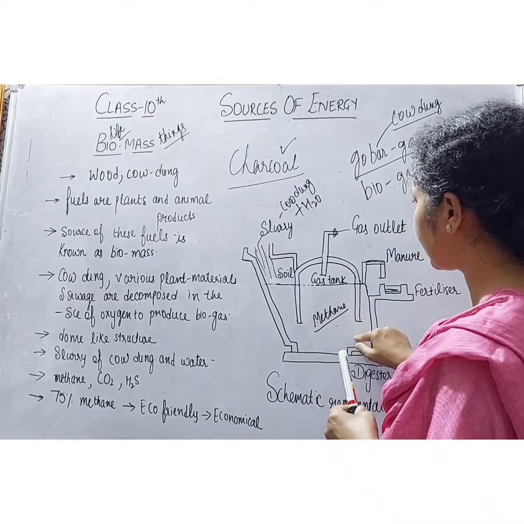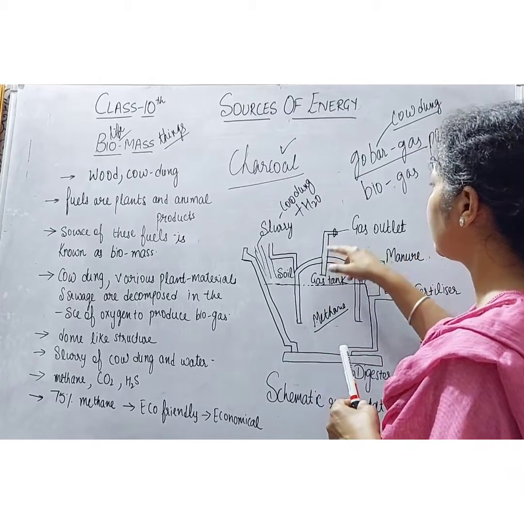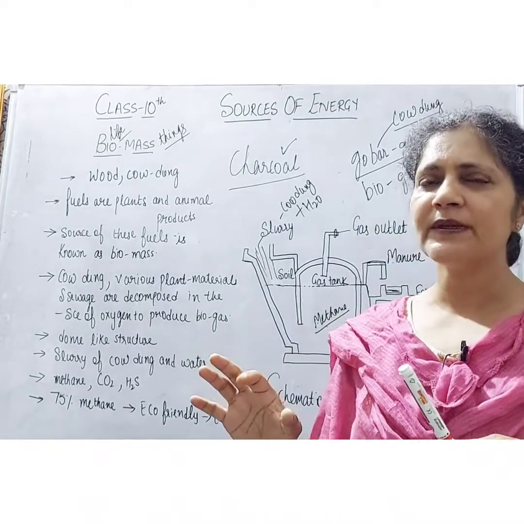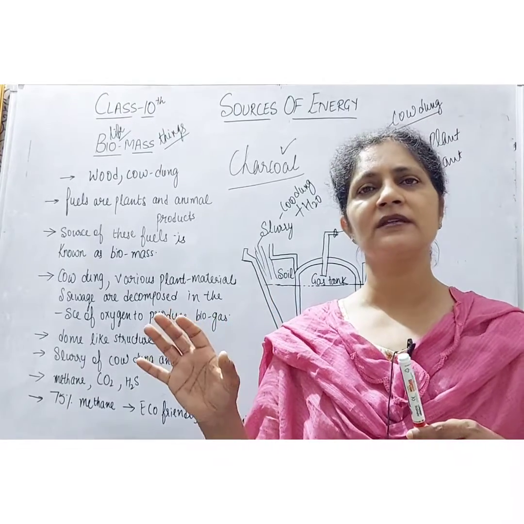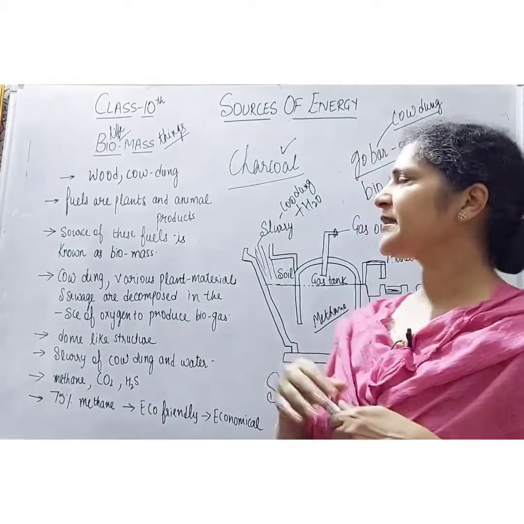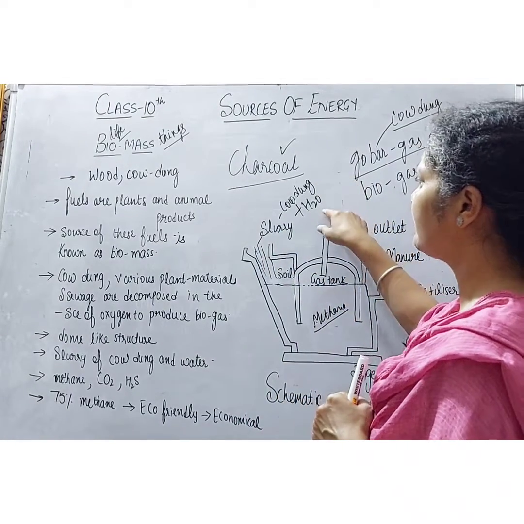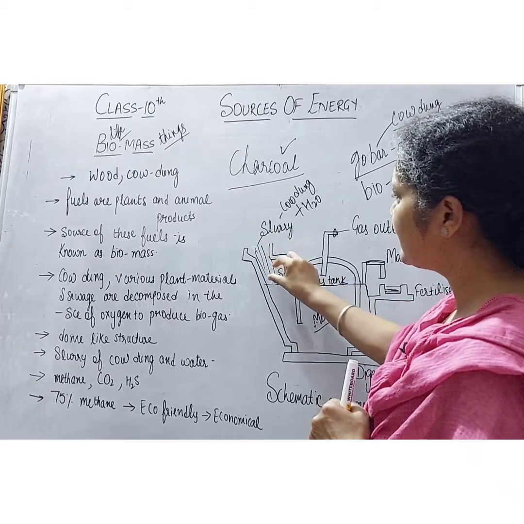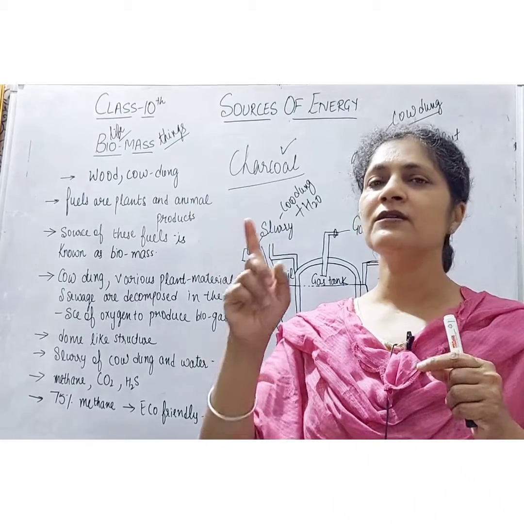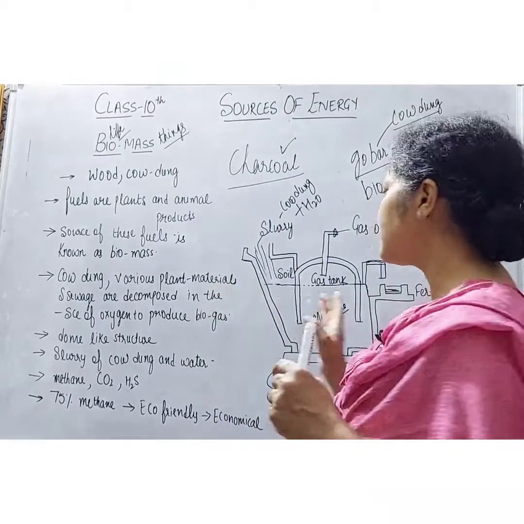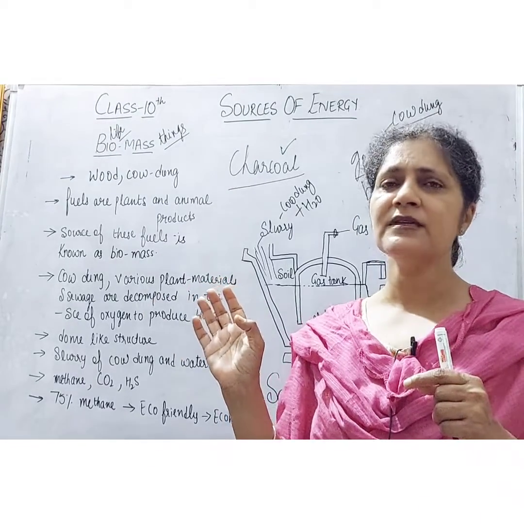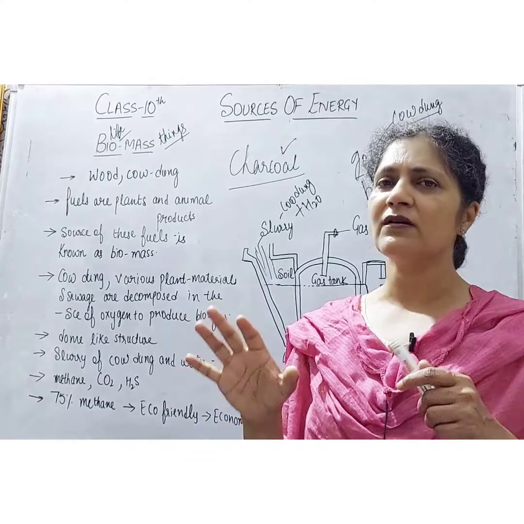Here the gas is collected, then through the pipes, this gas outlet, it is supplied to the homes. It is a very simple process and it is commonly used in villages where cow dung is easily available. I repeat, a slurry, which is a mixture of cow dung and water, is added from these pipes to the digester, which is a closed chamber where there is no supply of oxygen, because this process takes place by anaerobic microorganisms which work in the absence of oxygen.